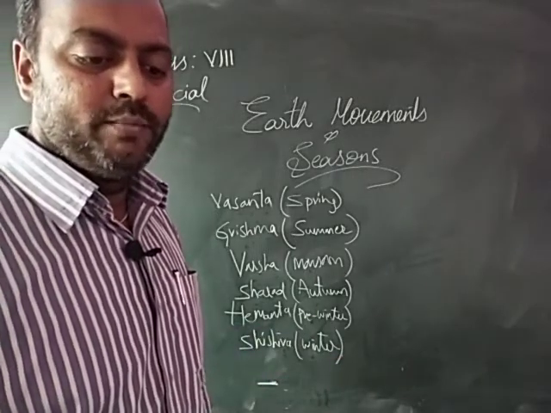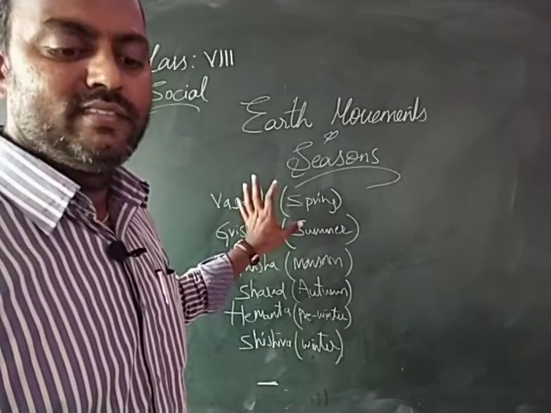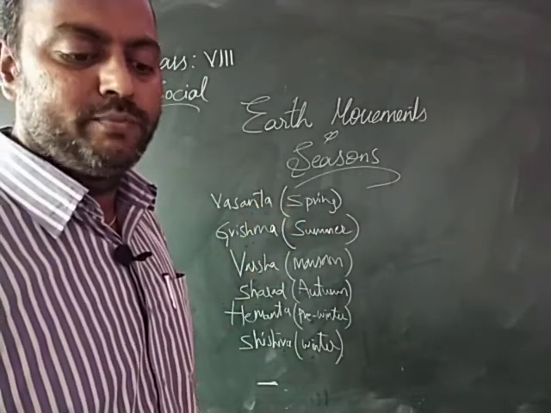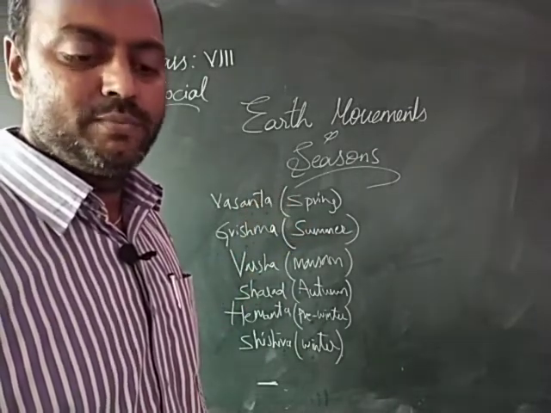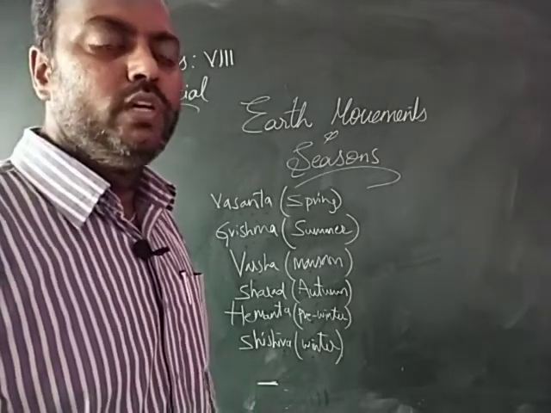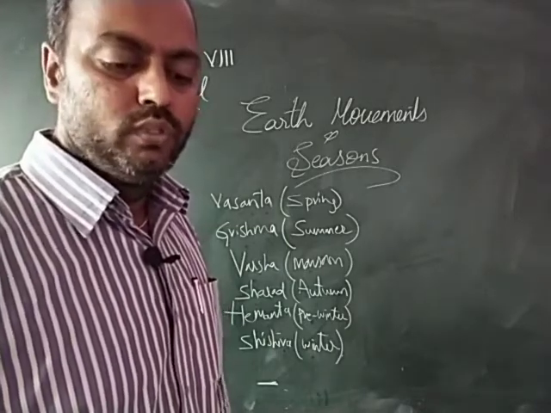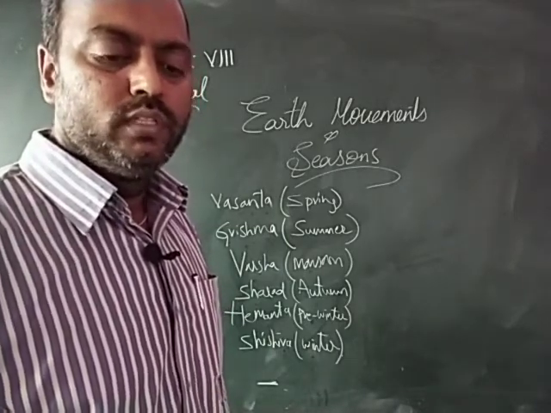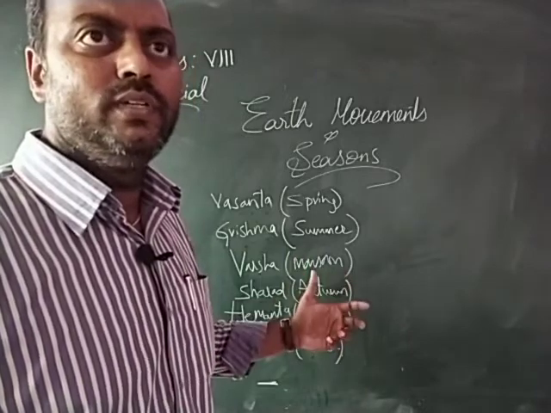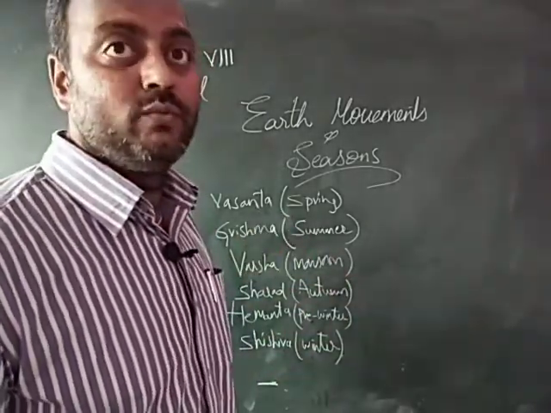A number of communities in India welcome their new year during this season, and they celebrate it with different names in different parts of the country, such as Vasanta Panchami, Holi, Ugadi, which is the Telugu New Year, Gudi Padwa, Vishu, Bihu, and Poila Baishakh. These are the different new years of different communities which are celebrated during the Vasanta Rutu in our country.